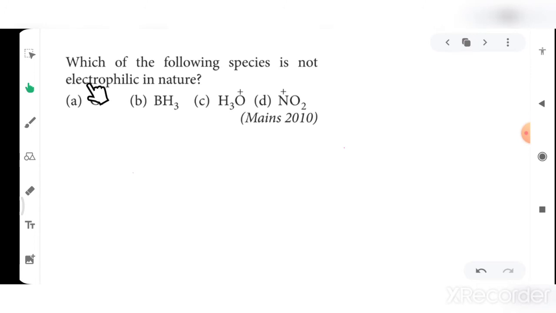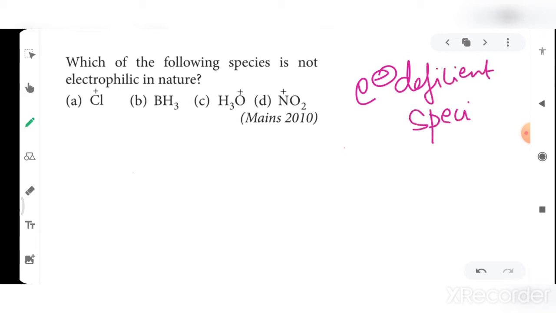Okay, the next question is: which of the following species is not electrophilic in nature? So what are electrophiles? Electrophiles are electron deficient species. So when I take Cl plus, it has lost one electron to become Cl plus. So if it gets the electron, it will come to its neutral state.